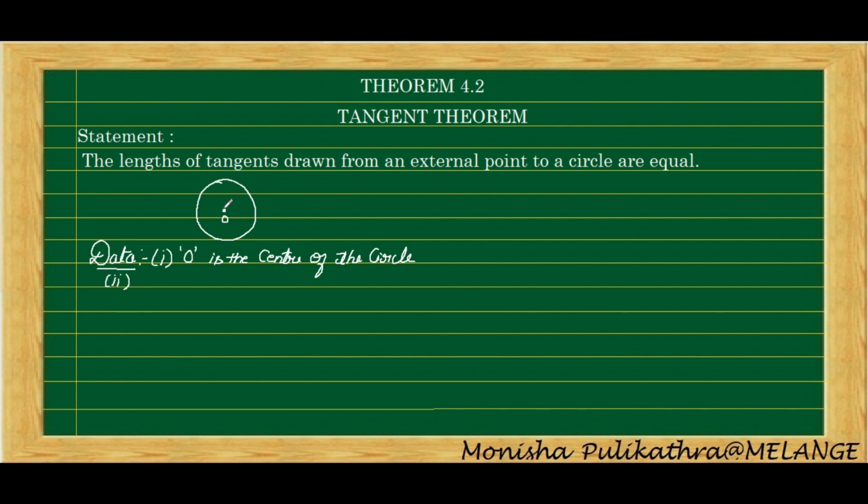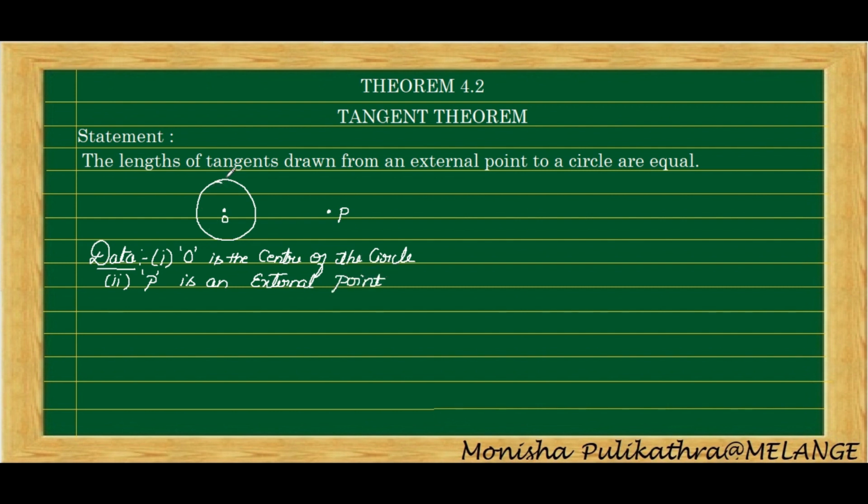Second point, in line with that, you write down a point P, which is an external point, outside the circle. Okay, so second point is P is an external point. External point means a point which is outside the circle.